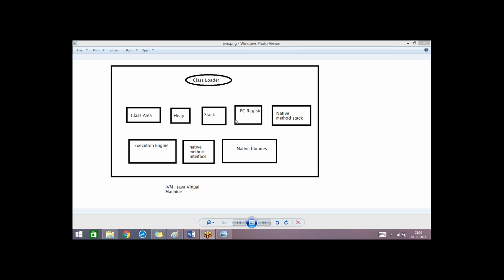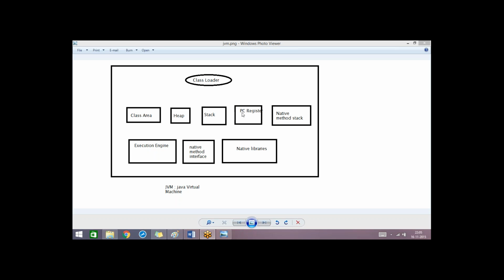Okay. The PC register is the program counter register. Every statement that we write in Java, after converting it into a class file, when we execute the class file, every part of the program is converted into an instruction.